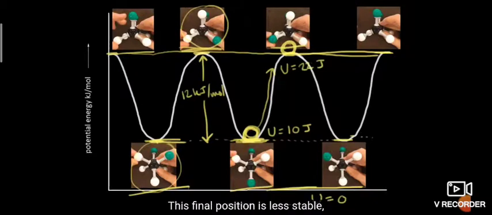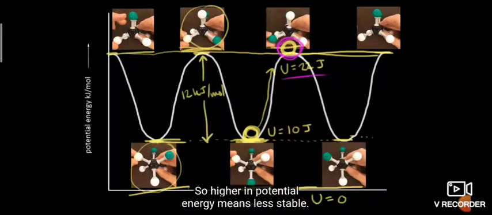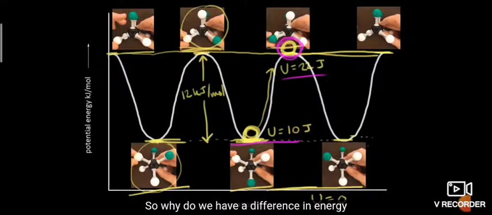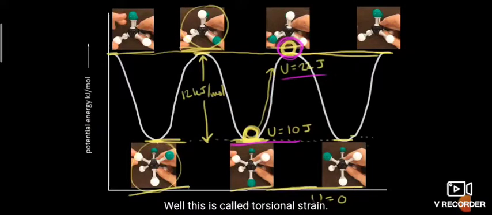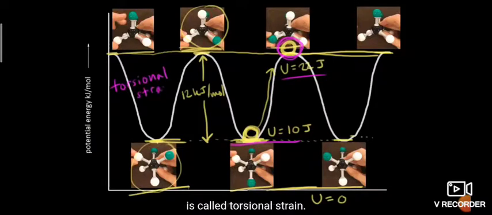So the energy is least at ground level, next in the staggered form, and highest in the eclipsed formation. More energy means less stable. This is the reason for the different energies, and this is called torsional strain. Torsional strain means the repulsive interaction between two adjacent bonds.